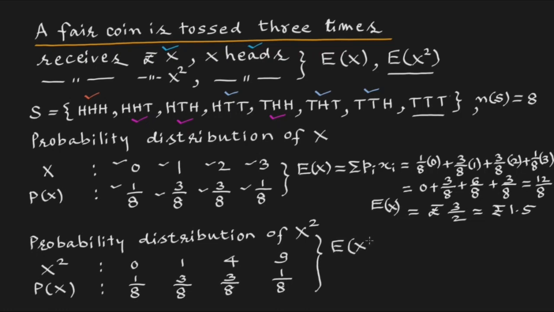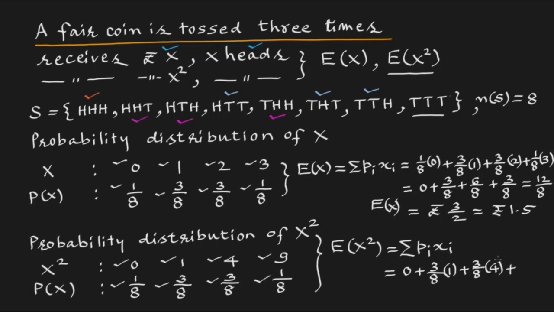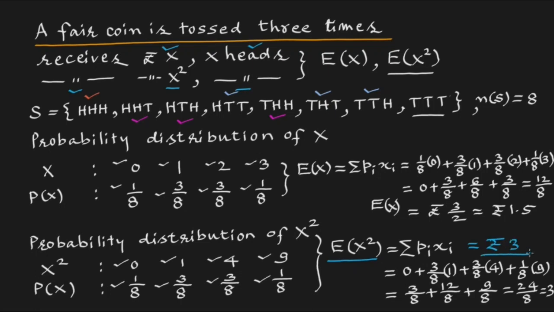Expectation E(x square) will be summation pi xi, which is 1 upon 8 into 0, 0 plus 3 upon 8 into 1 plus 3 upon 8 into 4 plus 1 upon 8 into 9, which is 3 upon 8 plus 12 upon 8 plus 9 upon 8, 24 upon 8, which is 3. So the expectation E(x square) when the person receives rupees x square when he gets x heads is rupees 3. So this is his expectation.